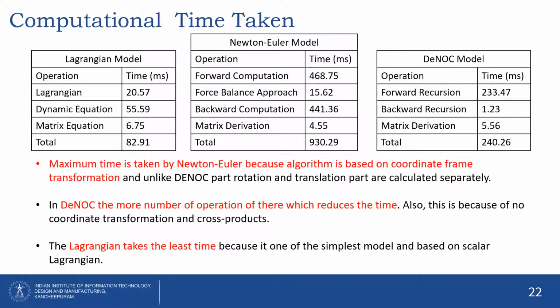The next step for qualitative analysis is the computational time taken, which is very important for any dynamic model. All models were modeled on an HP Pavilion laptop with an Intel i5 CPU of 2.4 GHz and 16 GB of RAM. From this, we can infer that the Newton-Euler takes maximum time due to the coordinate frame transformation. Secondly, the high number of operations reduces time in d naught when compared to the Newton-Euler. And lastly, the Lagrangian takes the least time because it is based on a scalar Lagrangian approach.